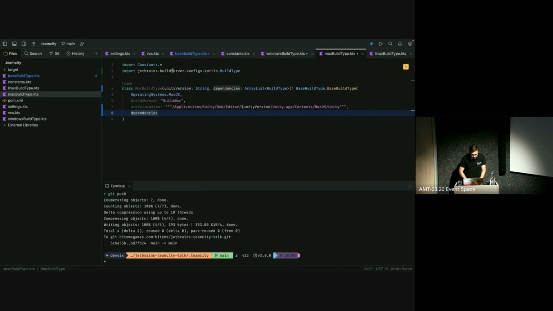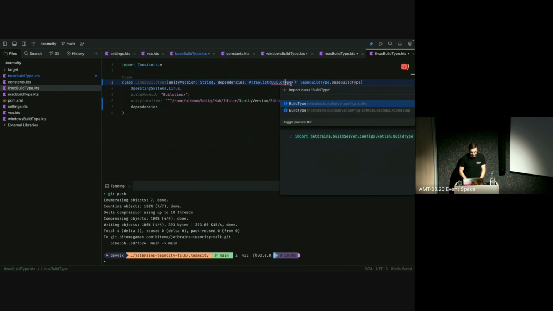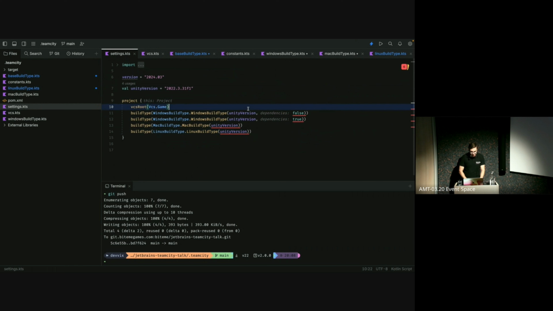Dependencies, and the Linux build type dependencies. And now when we go back to our main settings file, you will see that a lot of things are complaining because it's asking for some dependencies, which we don't have.